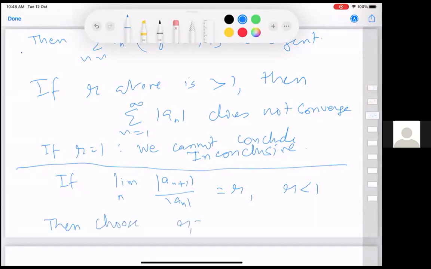let's in fact take r1 to be (1 plus r) by 2. So this is another philosophy I have, that wherever you can explicitly choose something which satisfies the given condition that you want, you can just write that down. So take r1 to be (1 plus r) by 2. That is also less than 1.